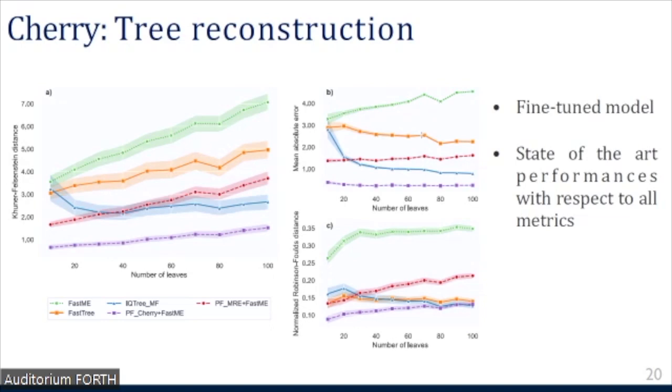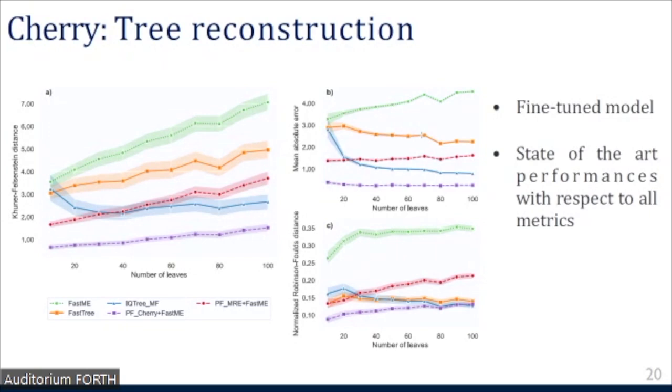And in purple, we have the same model that has been fine-tuned, that has been further trained with a lesser number of steps on the simulations under the Cherry model. And we can see that in this case, the performances are really the best among all the methods, not only in terms of distance, but also in terms of topological accuracy.